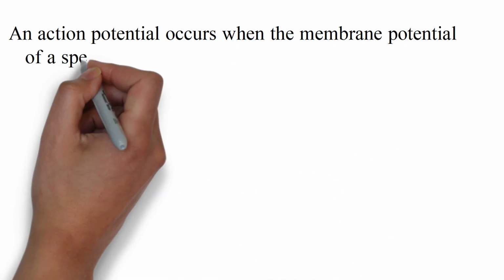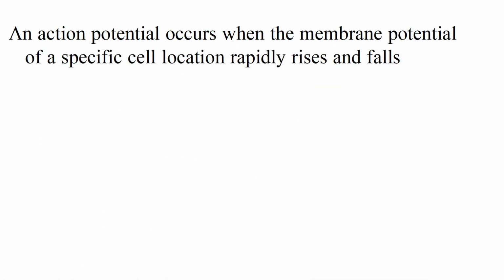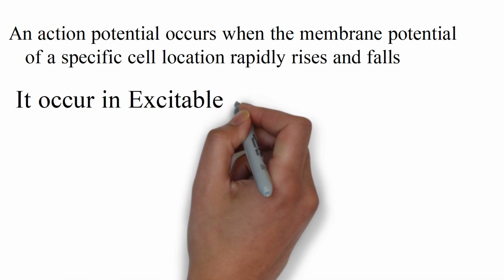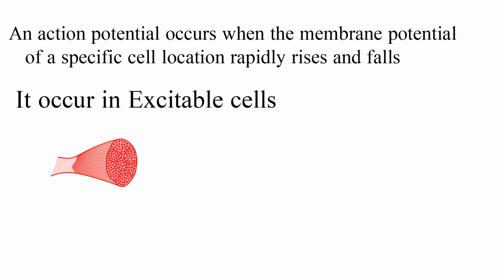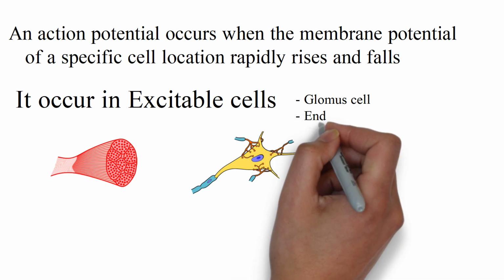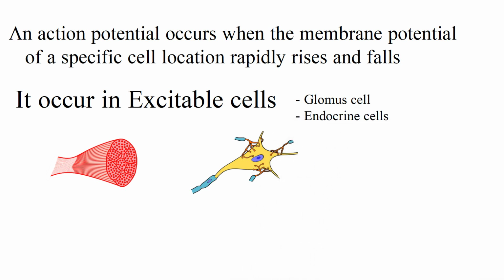So let's begin. Action potential occurs when there is a change in the membrane potential of a particular cell. Each cell has its own membrane potential, and when there is a rise or fall in the membrane potential, there is production of action potential. It occurs only in excitable cells. Excitable cells are those which have the ability to produce action potential, for example, muscles, neurons, glomerulus cells, endocrine cells.